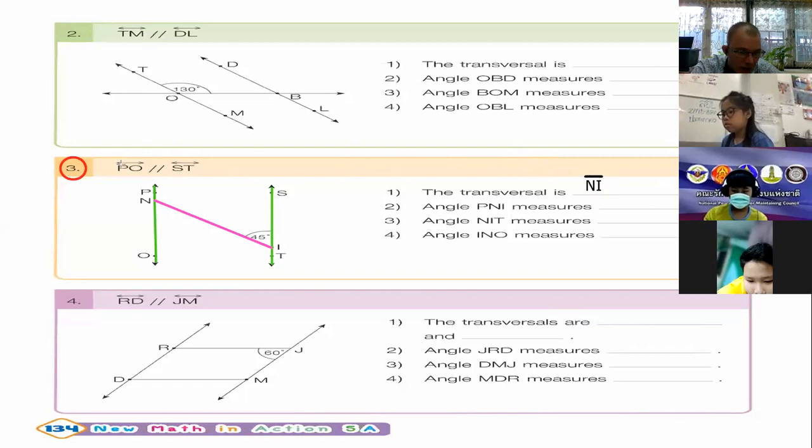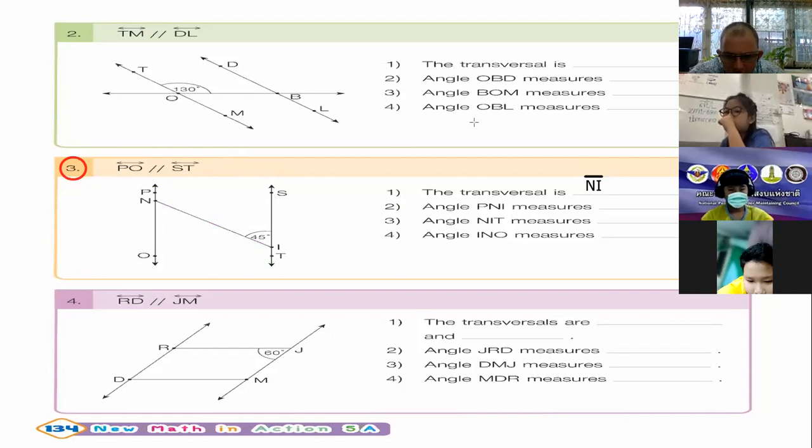But do you see they have arrows for PO and ST because they still carry on, but NI stops. Okay, so now we know green is parallel, pink is transversal.